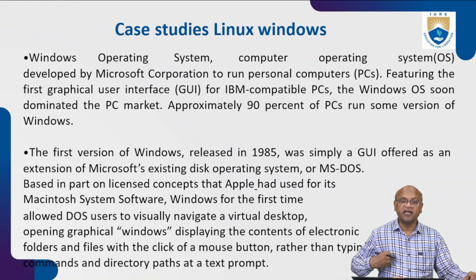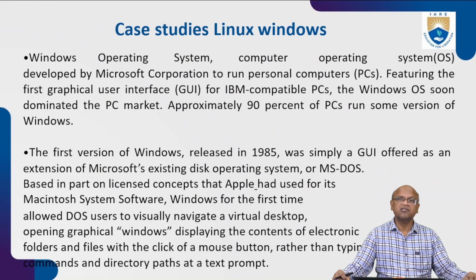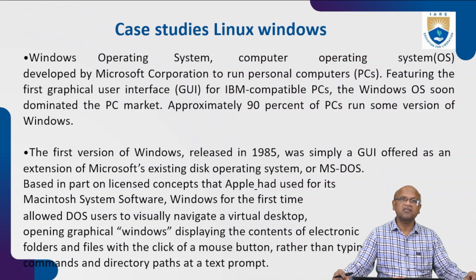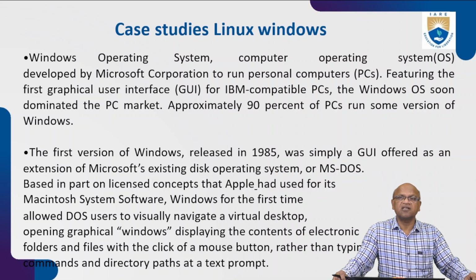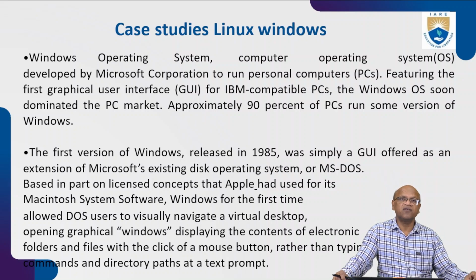So case studies in Linux and Windows. The Windows operating system is a computer operating system developed by the Microsoft Corporation to run personal computers. It featured the first graphical user interface for IBM compatible PCs. The Windows OS soon dominated the PC market. Approximately 90% of PCs run some version of Windows.